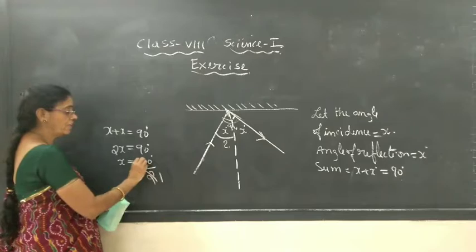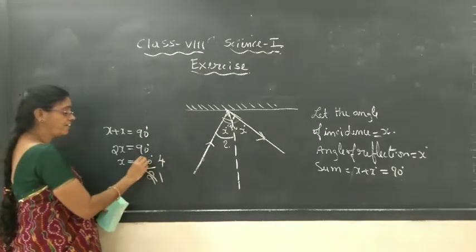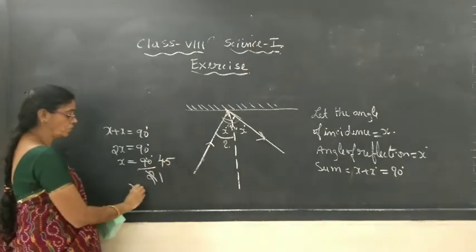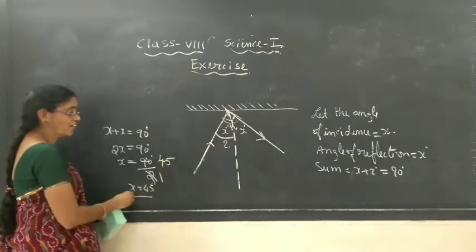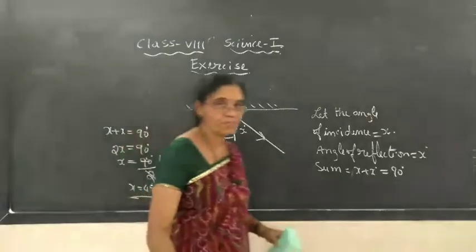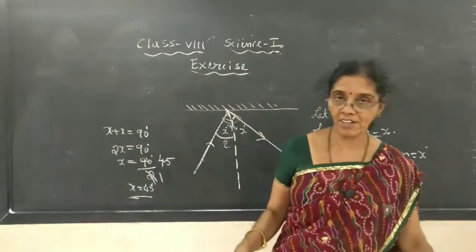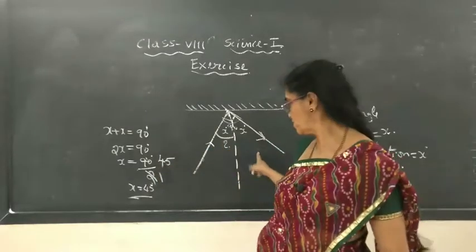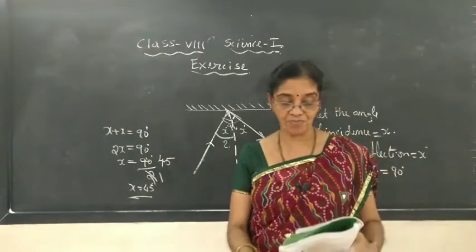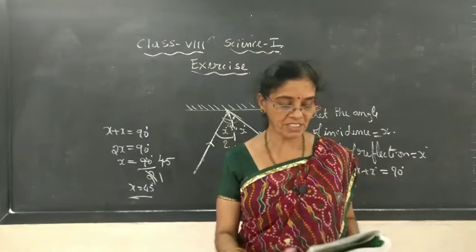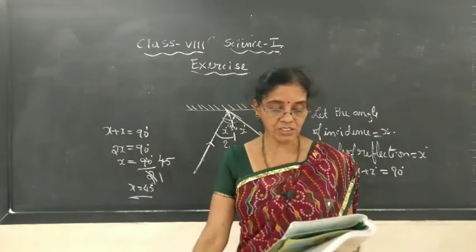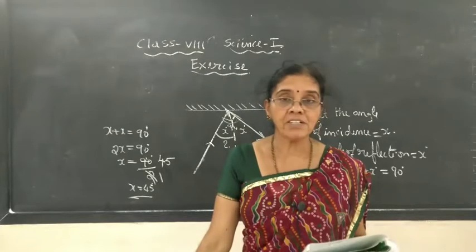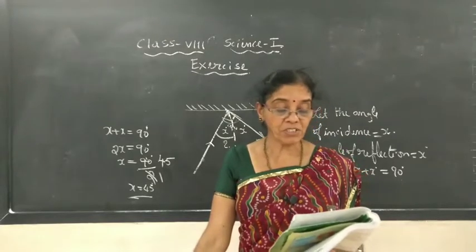2 1s are 2, 2 4s are 8, 1 remaining, 10, 2 5s are 10. So, x is equal to 45 degree. So, the angle of incidence is 45, the angle of reflection is also 45. Totally, the angle between the two rays, 45 plus 45, is 90 degree. Perpendicular means 90 degree.